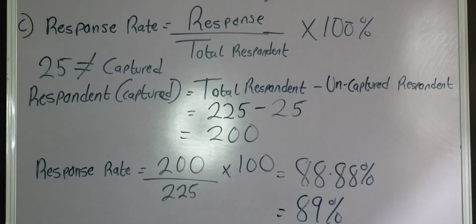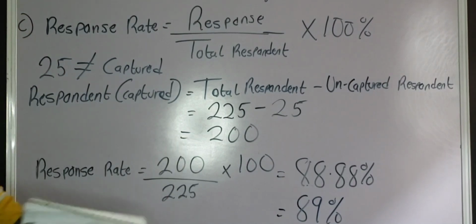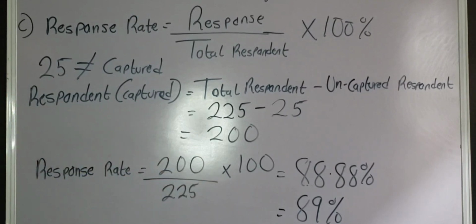So the response rate is 89%. You can be asked to interpret the response rate. The response rate is high because it is greater than 50%. You can see 89% is greater than 50%. So the response rate is high. So that is the solution to that question. See you in the next class.